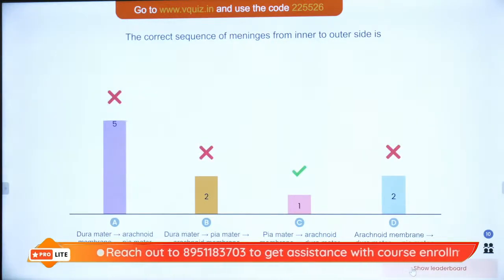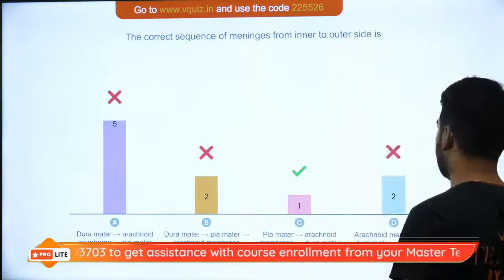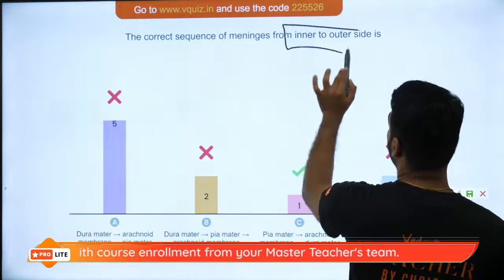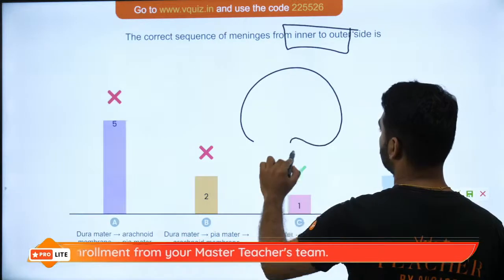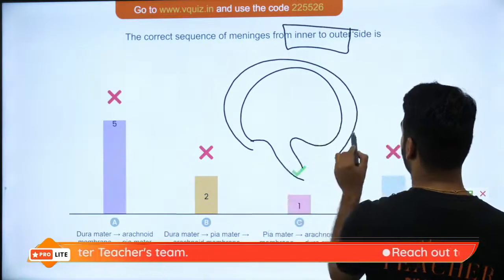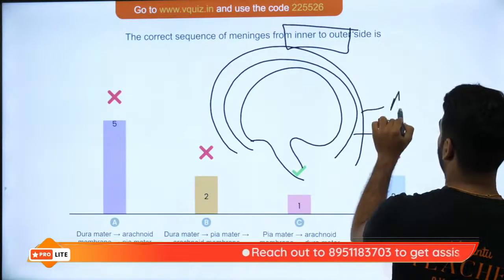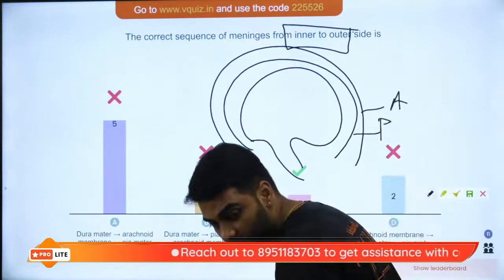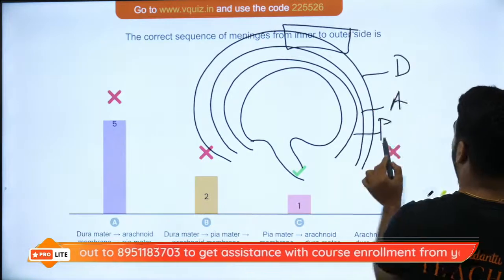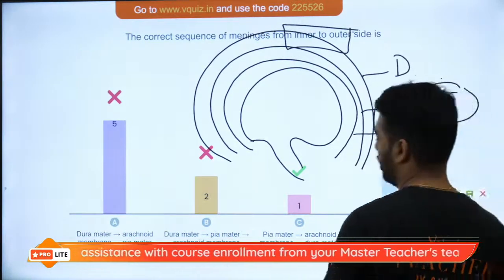Why option C? Because that is where you made a very big mistake. The question was from inner to outer, right? So first comes your pia matter, then comes your arachnoid matter, and finally comes your dura matter. And between the arachnoid matter and pia matter, you have got the cerebrospinal fluid.